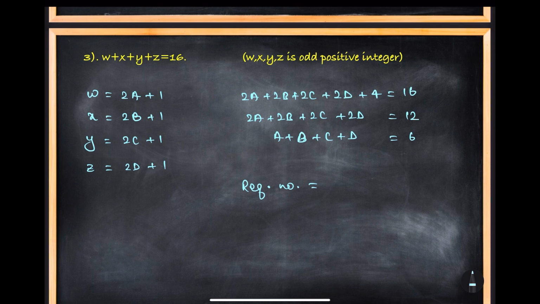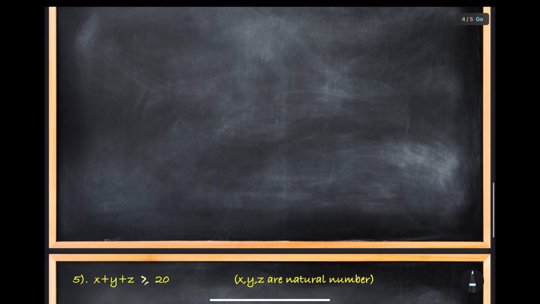So how many objects do we have? 6 and 3, 9. And you will be selecting sticks. 9C3. So this many positive odd integer solutions we will have. I hope this part is also clear. Okay. Now let's move on to this part.